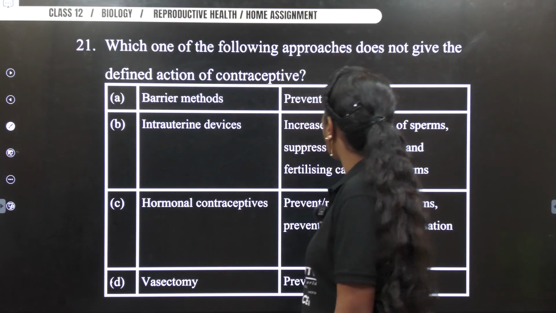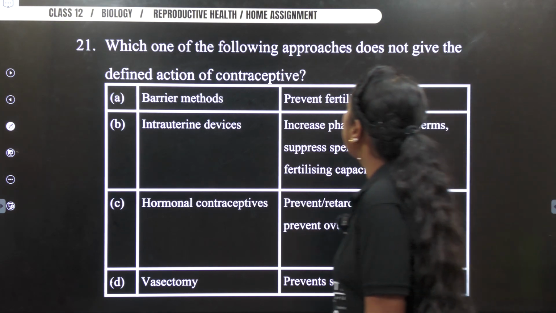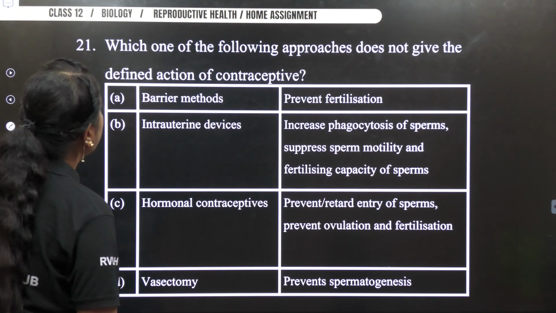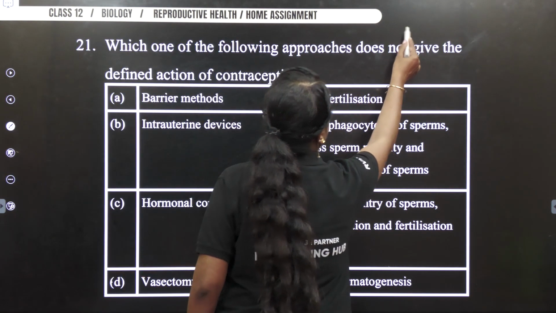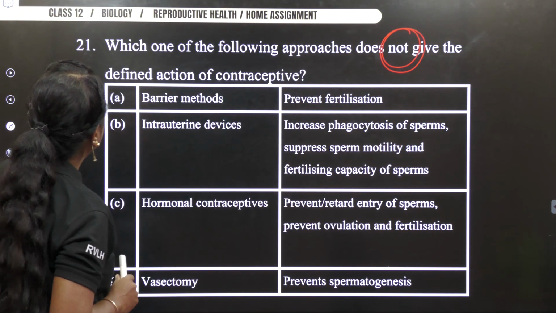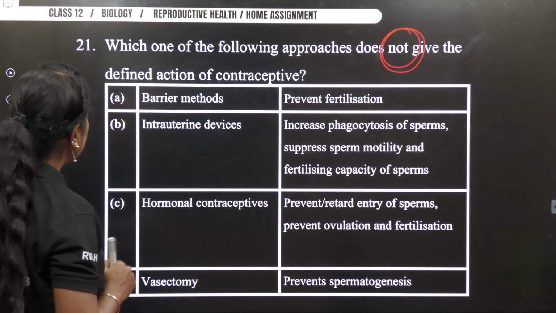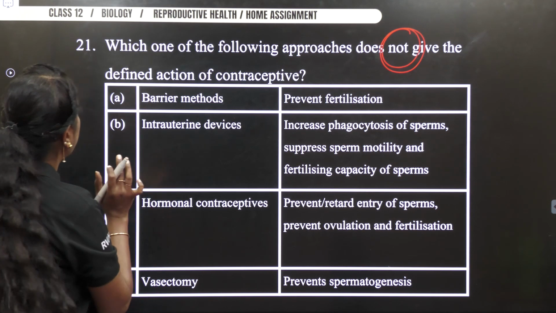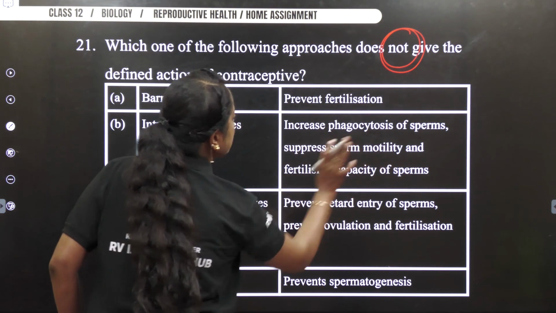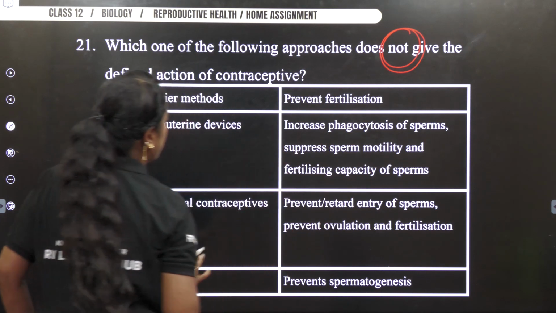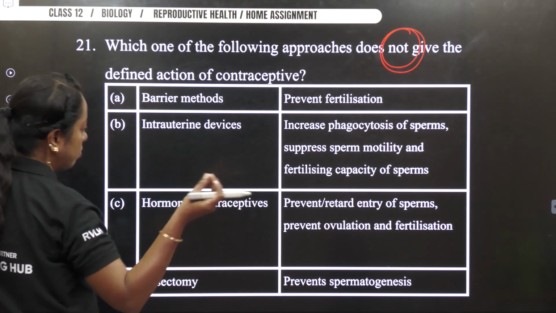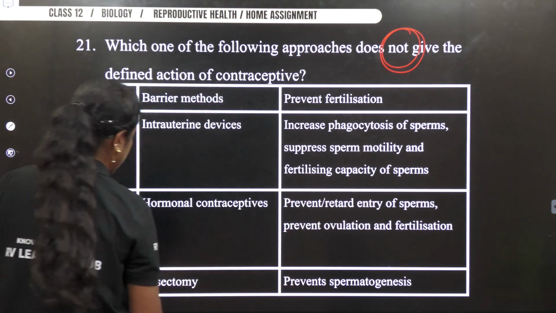Next, which one of the following approaches does not give a defined action of contraception? Barrier method is preventing fertilization. Intrauterine devices increase phagocytosis of the sperm, suppress the sperm motility and fertilizing capacity of the sperm. Hormonal contraceptive retards the entry of the sperm, making the fluid highly viscous, preventing ovulation and fertilization.